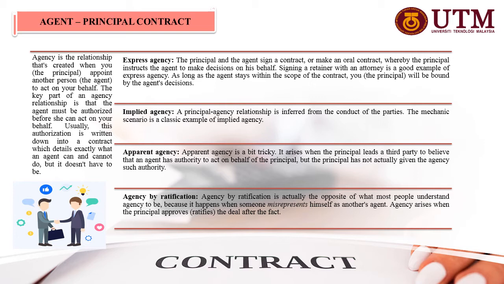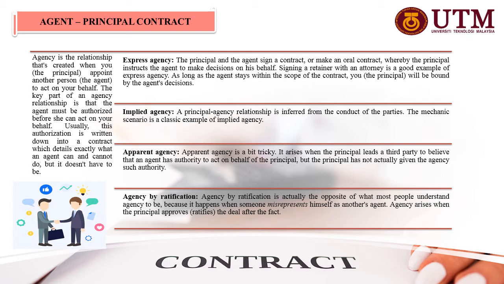Next, as for the implied agency, the principal-agency relationship is inferred from the conduct of the parties. The mechanic scenario is a classic example of this type of agency. As for the apparent agency, it's quite tricky.